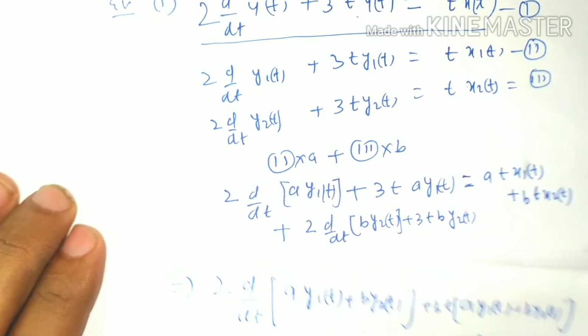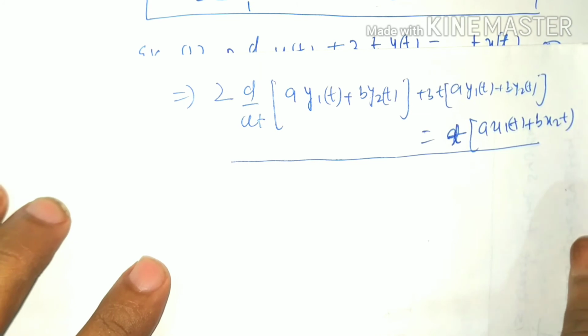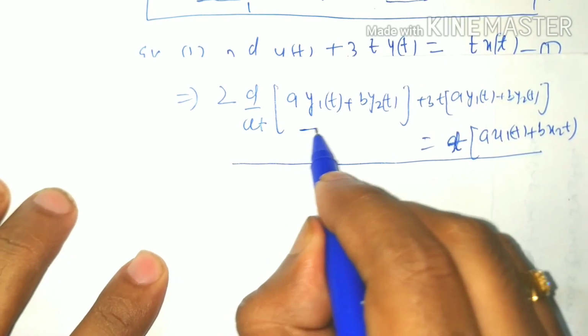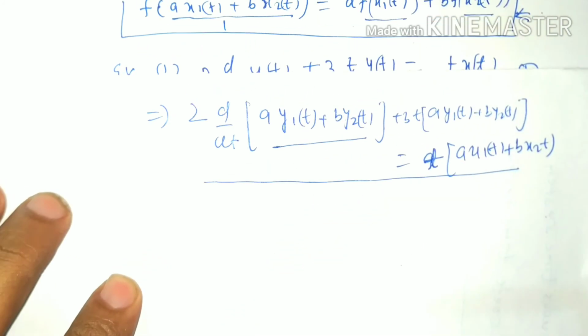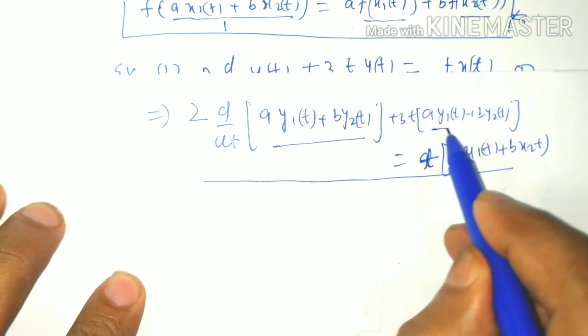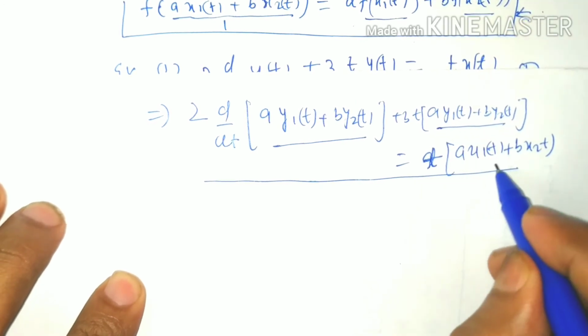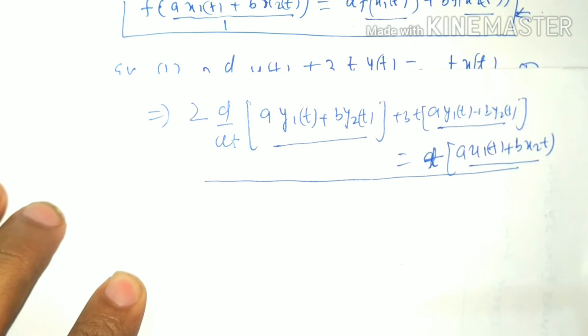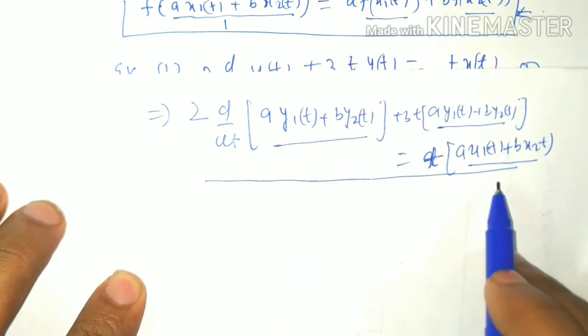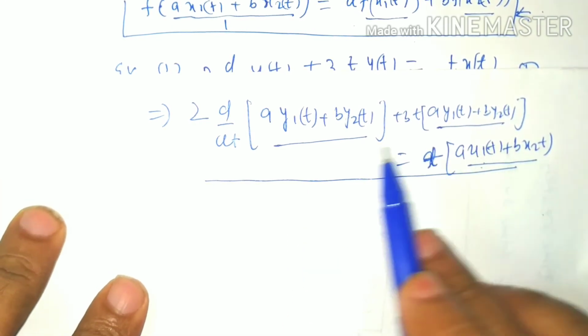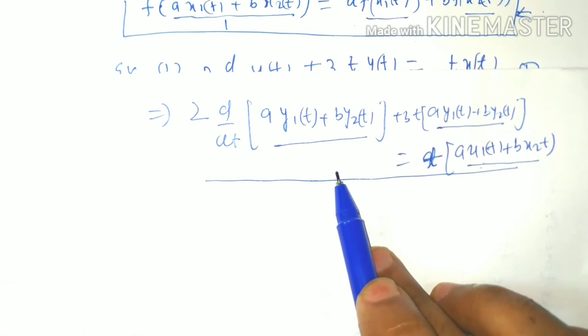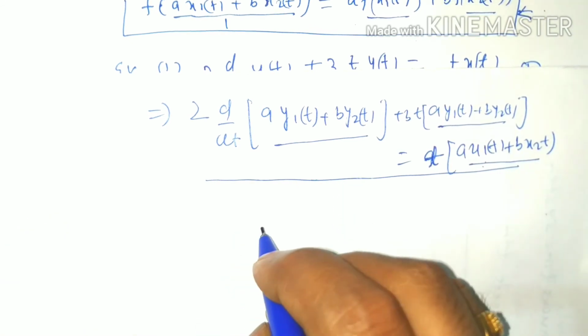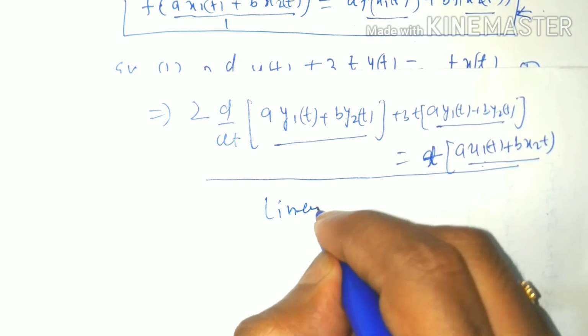Here we can see that this is the weighted sum of output and this is the weighted sum of input. So the weighted sum of input gives the corresponding weighted sum of output, therefore that system is a linear system.